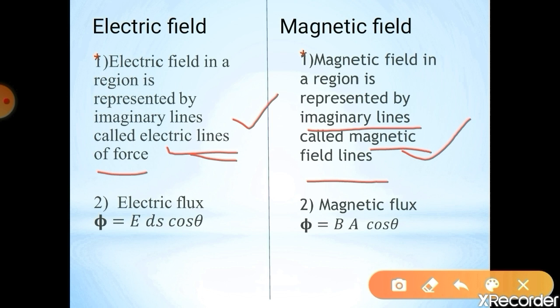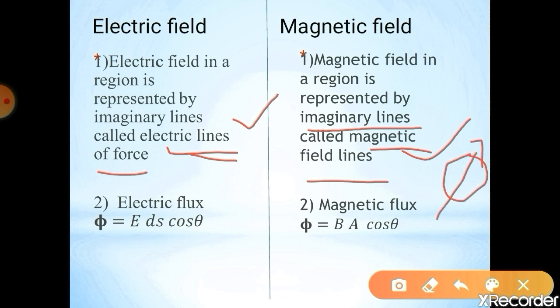Now let us see the next one, the electric flux. What is meant by electric flux? The total number of electric lines of force passing normally through a surface area is called electric flux. This is a closed surface area.